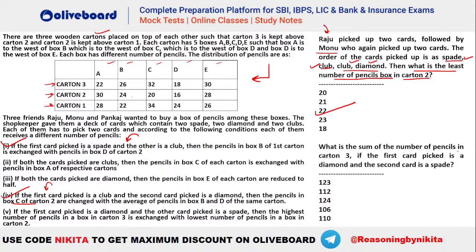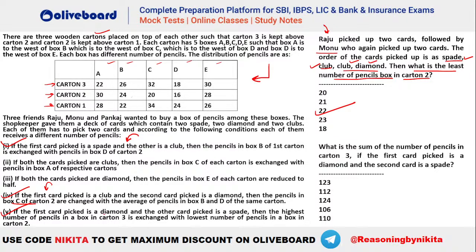What is the sum of the number of pencils in carton 3 if the first card picked is a diamond and second is a spade? So what is the rule associated with diamond and spade? That is, first is diamond and second is spade. What should happen? You can see that's your rule number 5, isn't it?